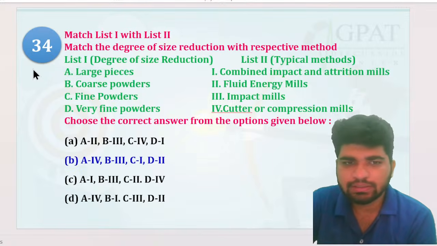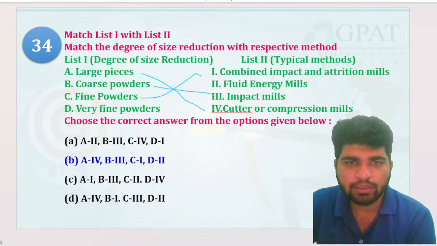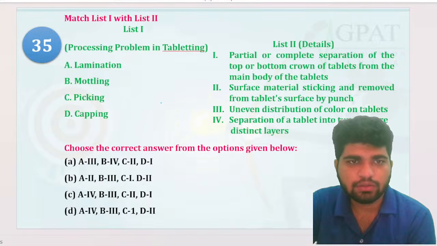That is going to be the B, guys. B. A for large pieces for the cutter or compressor mills, right? And coarse powder is going to be the third. That's your impact mills. Impact mills. C, 1. And D, 2 fluid energy mills. Okay. Now this one.